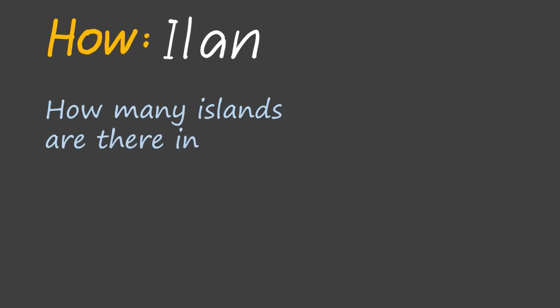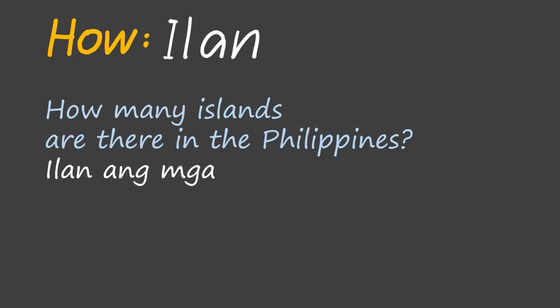Here is another question. How many islands are there in the Philippines? Ilan ang mga isla sa Pilipinas? Again, this is not a word-for-word translation, and this translates closer to how many islands in Philippines? Islands, mga isla.